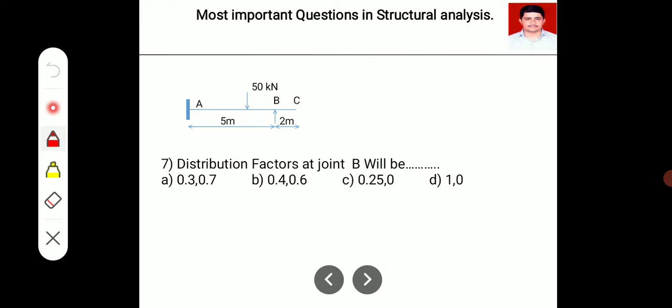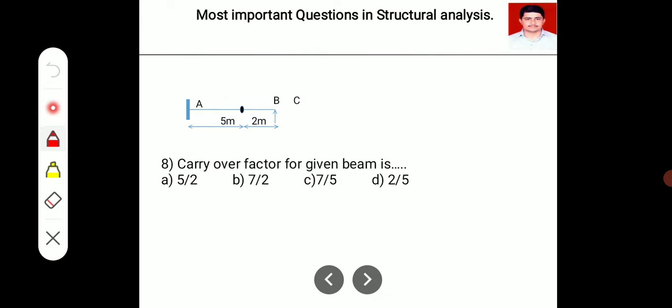So next question is about the propped cantilever, and this is the question from the moment distribution method. What they have asked is the distribution factor at joint B. Okay, so the overhanging portion BC is there at joint B, what will be the distribution factors? So this is the 7th question. Next question is the carryover factor for this given beam.